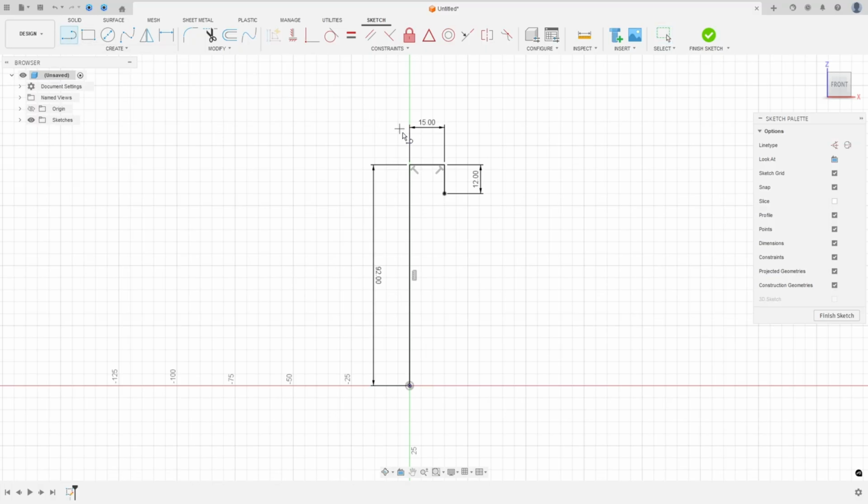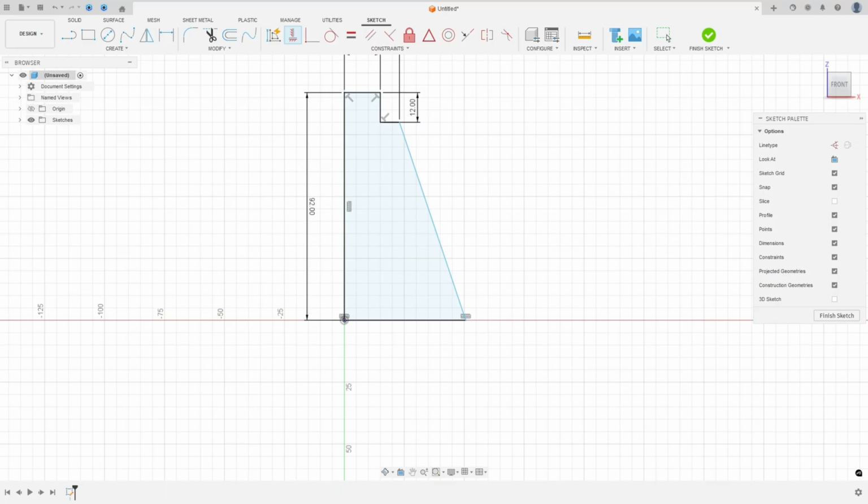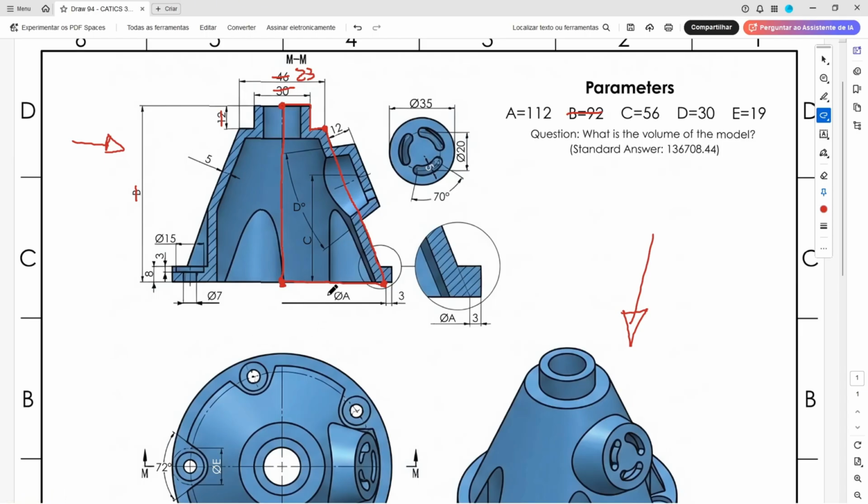So select a line, make a line here, and go to sketch dimension. The distance here 23 millimeters. Make sure that this point is vertical with this one. And the radius here is letter E over 2. So it will be 56 millimeters.